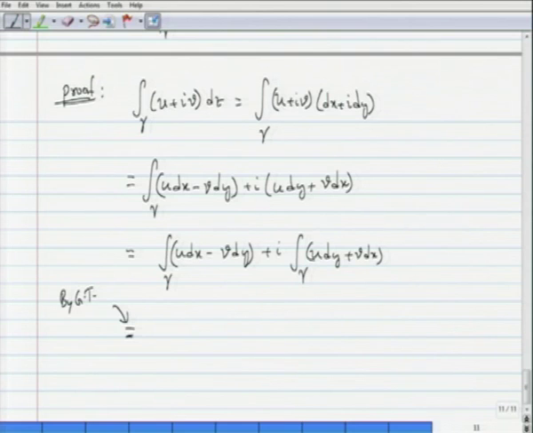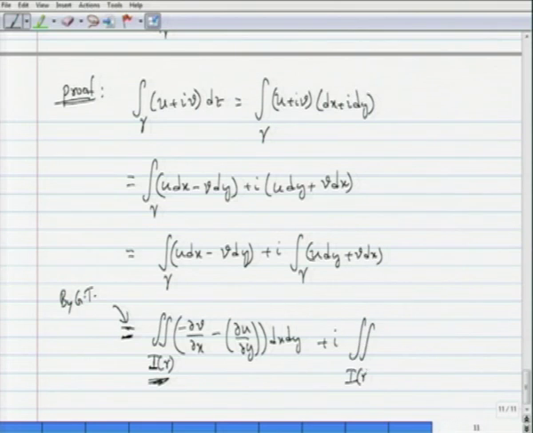So, by Green's theorem, this is nothing but the double integral over the closure of the inside of gamma of minus dou v by dou x minus dou u by dou y times dx dy, when this inside is parameterized by x and y, plus I times the double integral over the inside of gamma of dou u by dou x minus dou v by dou y times dx dy.